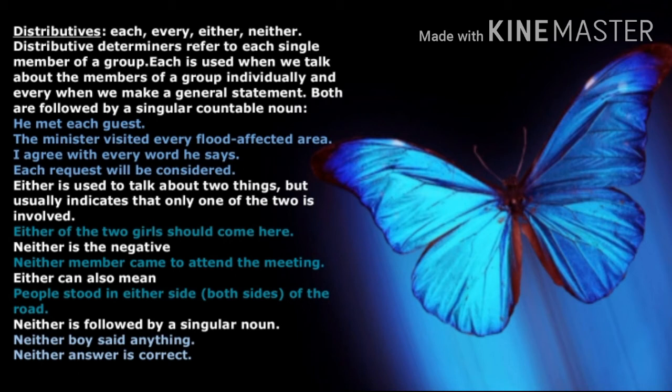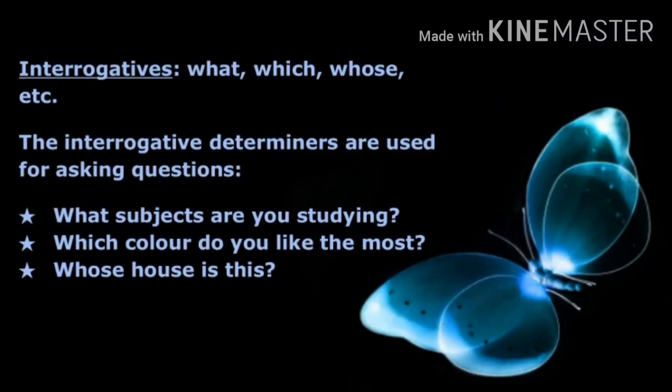Neither is the negative of either. For example, neither member came to attend the meeting. It means no one came to attend the meeting. Either can also mean two. For example, people stood on either side of the road, which means both sides of the road. Neither is followed by a singular noun. For example, neither boy said anything. Neither answer is correct. So when we use neither, we have to make sure that neither is followed by a singular noun.